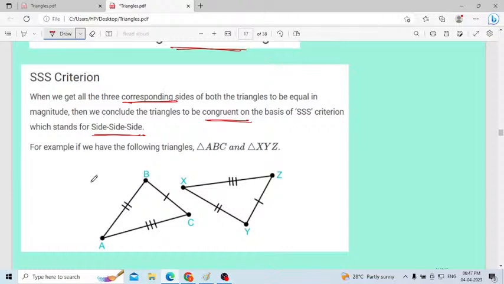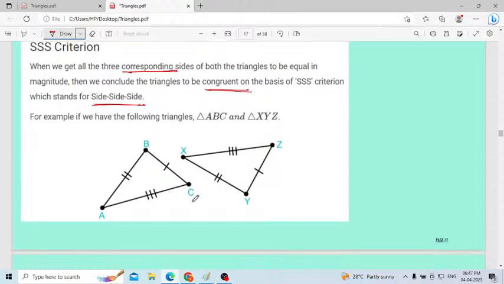Consider the corresponding sides here. Which sides are equal here? First side, consider first line BC. Here BC in the first triangle will be equal to YZ, or ZY also you can consider. See here. Then the second side AB, I showed with two lines. AB will be equal to, here two lines, XY.